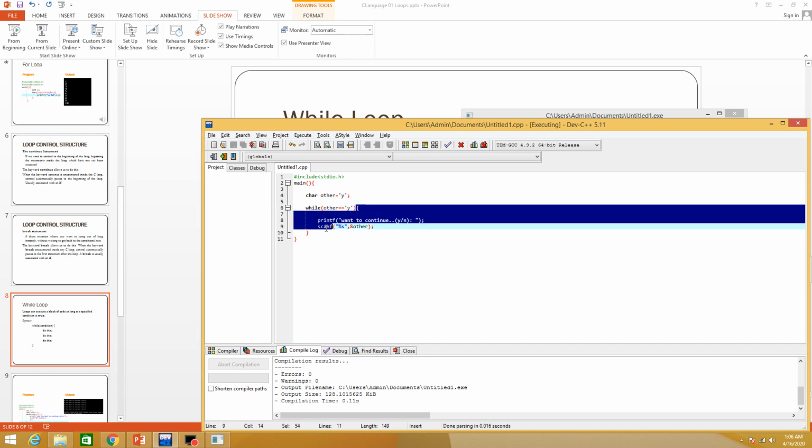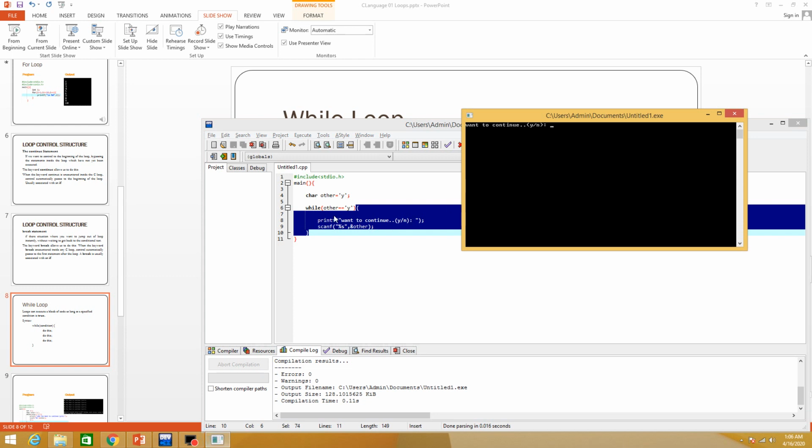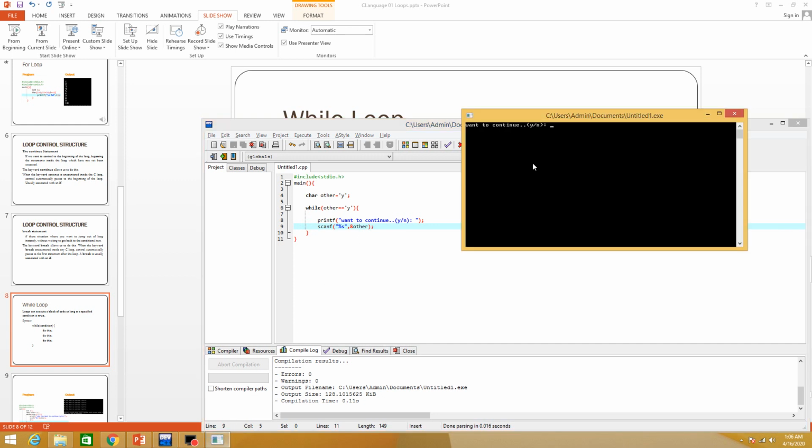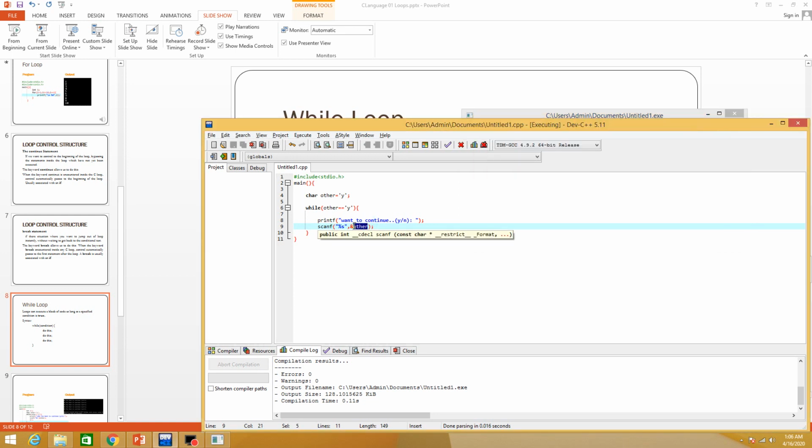So the following statements will be executed or repeated. Inside the while loop, the output statement is want to continue, and it is waiting for me to insert a character. This statement allows us to insert a character, and when I press any value, it will assign the value to the other variable.